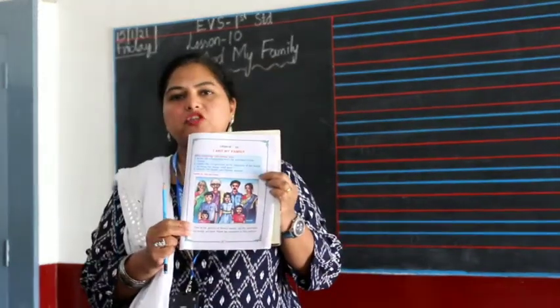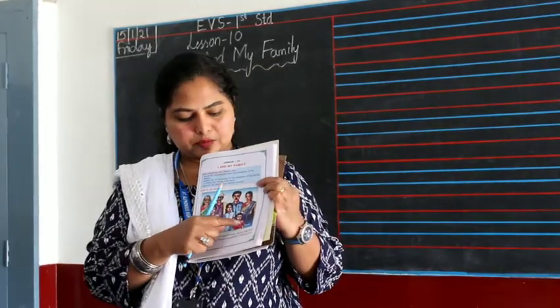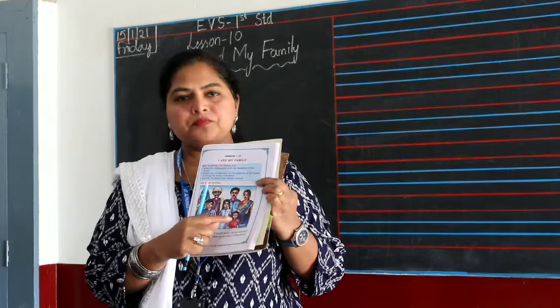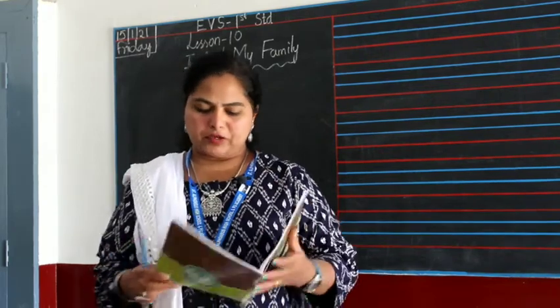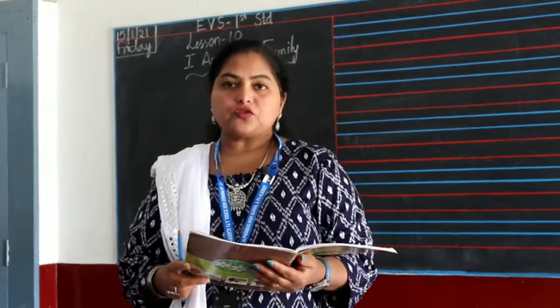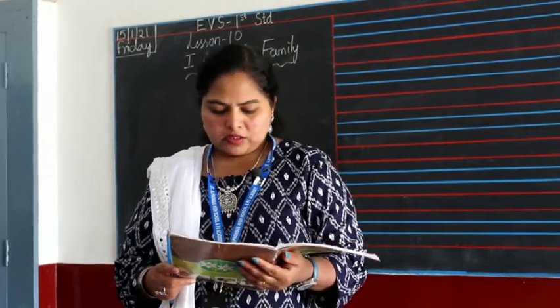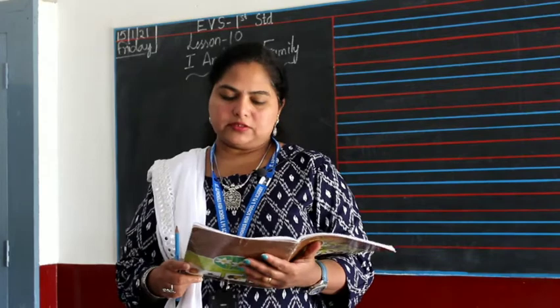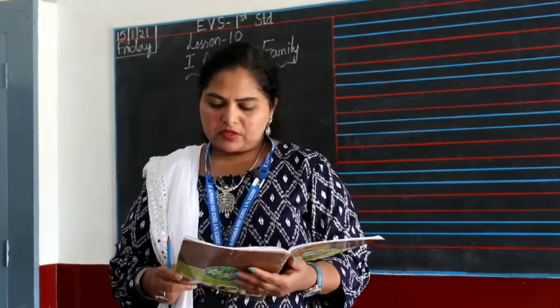Whose family picture is this? Sunil. The boy's picture is circled. He is Sunil. So this is the family picture of Sunil. So let's read. This is a picture of Sunil's family. All the members in his family are here. Name the members in this picture.